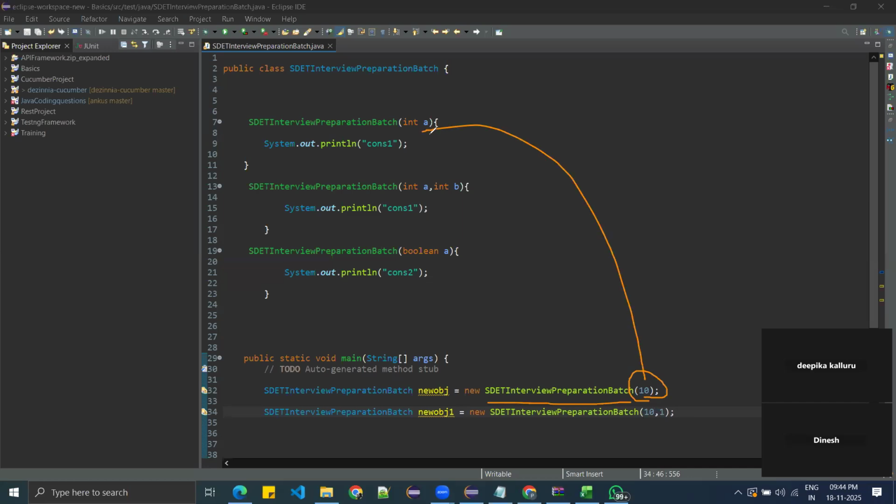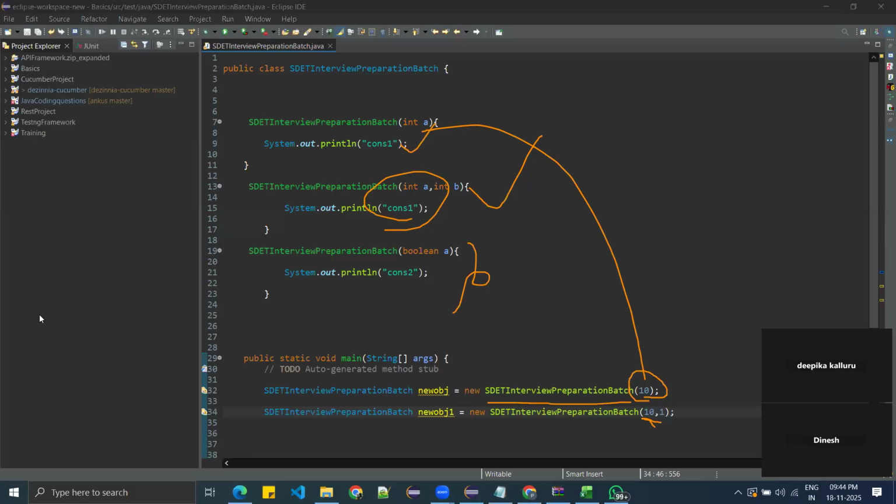So it will go and print cons 1. And next, we are calling one more constructor with 10, 1. So one of the constructors should accept two integers, a, b. Then it will print cons 1. This other constructor will not be executed because you are not calling it.